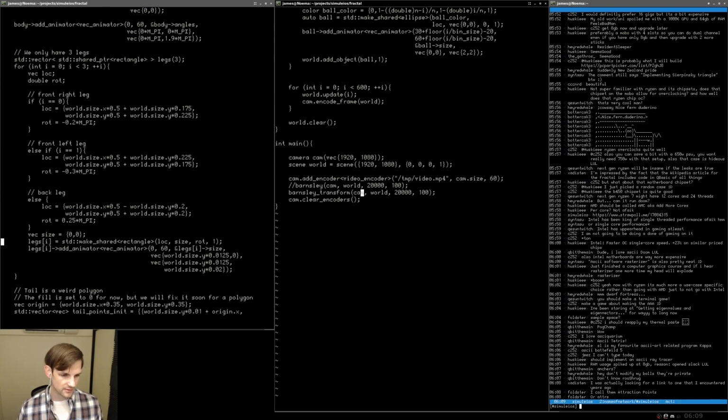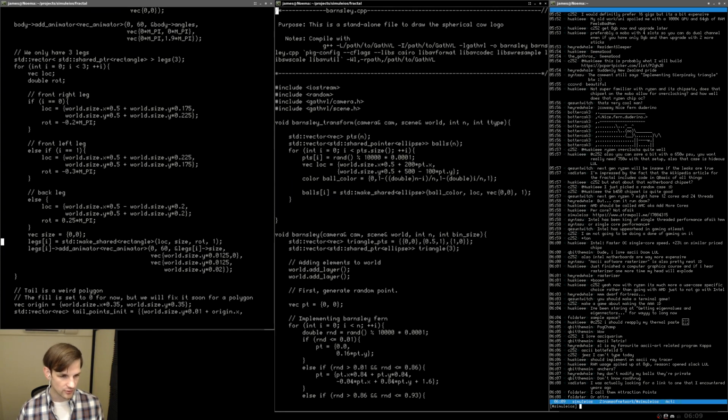The random number of points that we're going to create, let's just do 1,000 points for now. And the transform type we're just going to say is 1. It doesn't really matter too much right now. And let's pop down here, pop up here again. So we have all the objects being created. Now we basically have to add all these objects to the world.